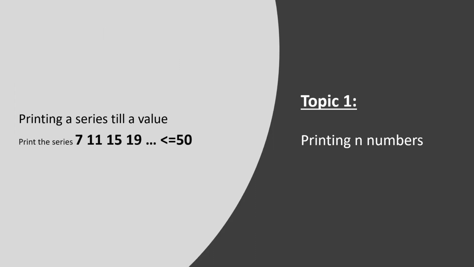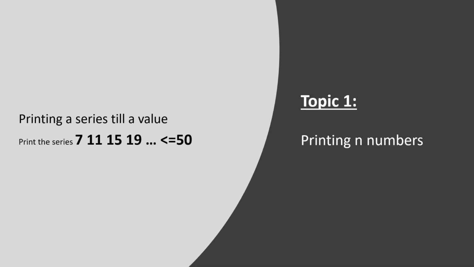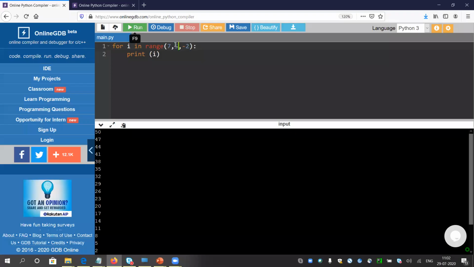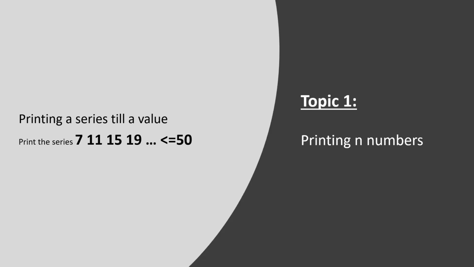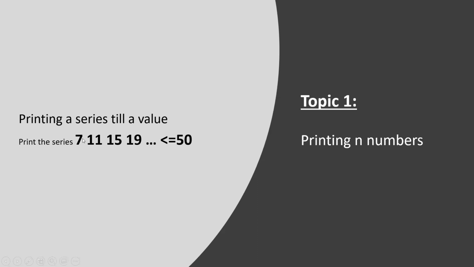Can you print now 7, 11, 15, 19 till 50? I think you will be able to print it now. Let me look. It is till 50, so I have to give 51. It is starting from 7. Yeah, I have given 7 correctly. And the difference is 7 to 11.